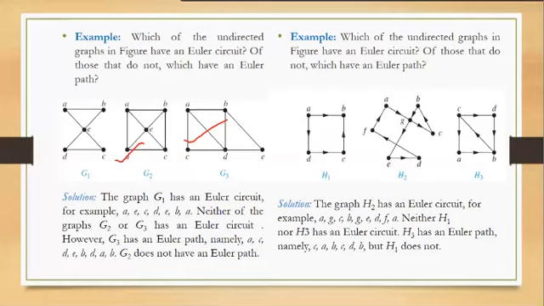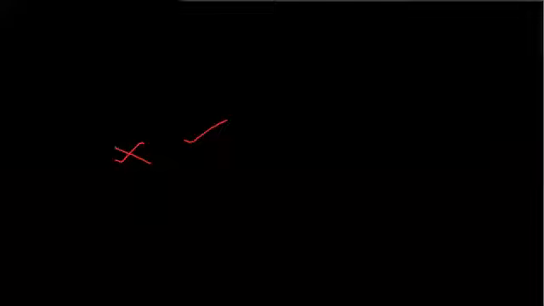Now what about the Euler path? G2 does not have a Euler path also. That is, we cannot traverse through all the edges exactly once. Some of the edges might be left. But G3 does have a Euler path. Let's see the path for G3.